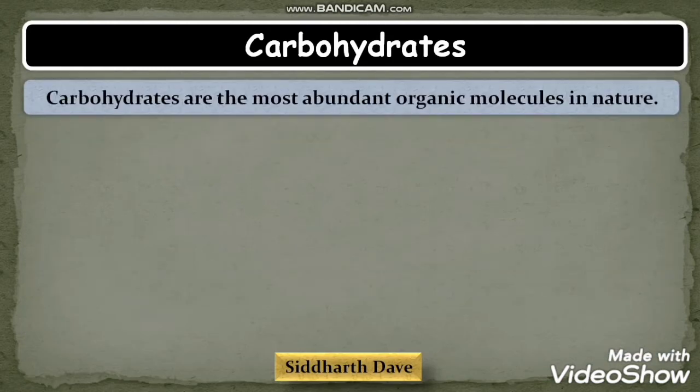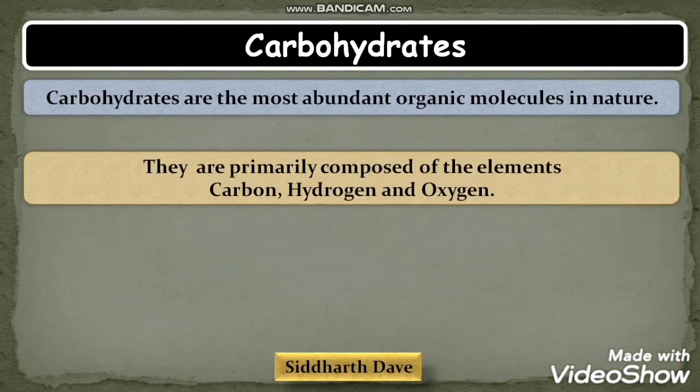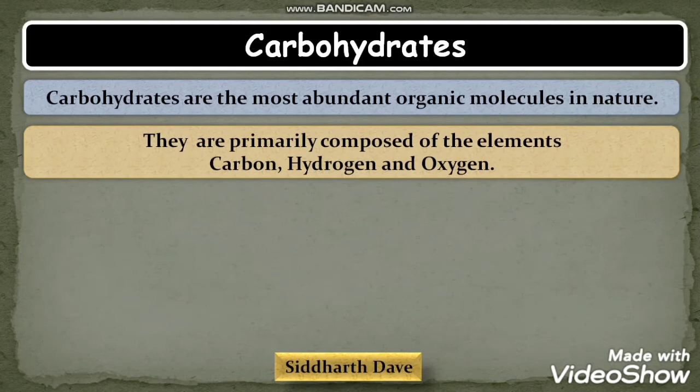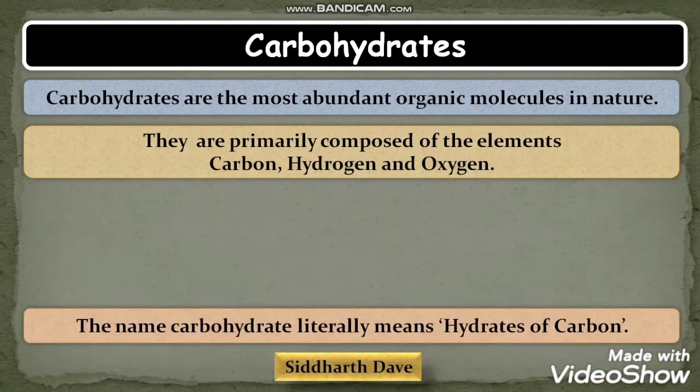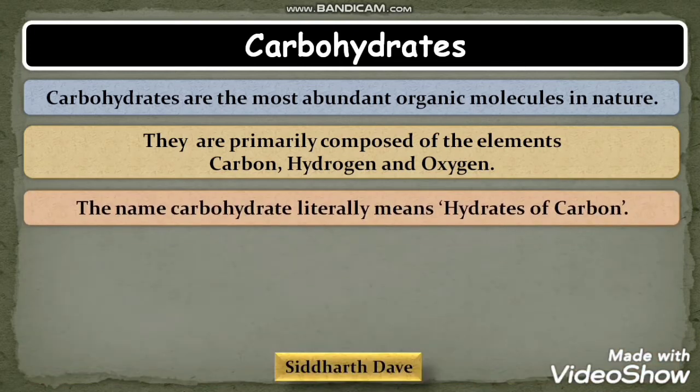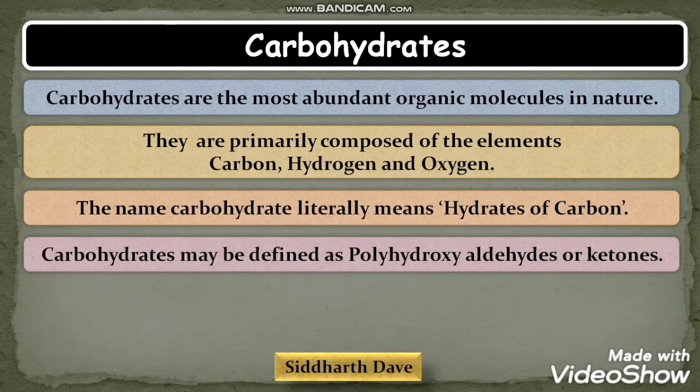Carbohydrates are the most abundant organic molecules in nature. They are primarily composed of the elements carbon, hydrogen, and oxygen. The name carbohydrate literally means hydrates of carbon. Carbohydrates may be defined as polyhydroxyaldehydes or polyhydroxyketones.